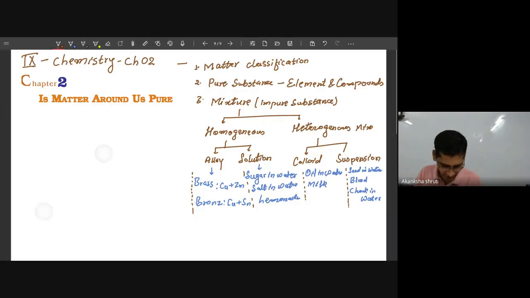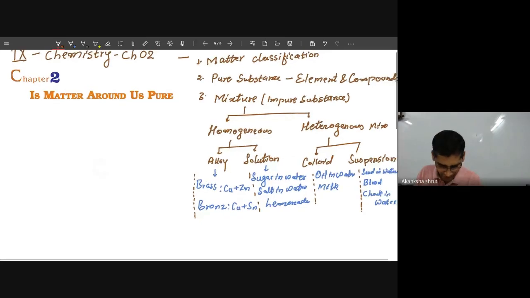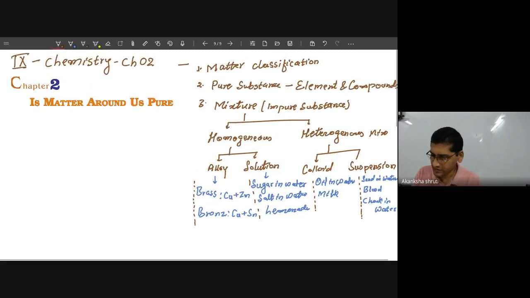Good evening, dear students. Today we are going to learn about mixtures or impure substances and the classification of mixtures: what is a homogeneous mixture, what is a heterogeneous mixture, the further classification of homogeneous mixture, say alloy and solution, and the further classification of heterogeneous mixture, colloidal solution and suspension.